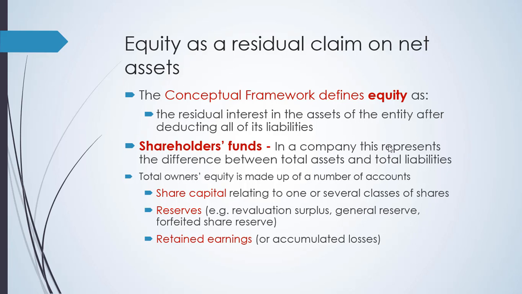In shareholders' equity, we have major accounts included. The first one is share capital. This is relating to the ownership and funds of the owners of the company. Reserves will include revaluation surplus, general reserves, forfeited share reserves, and other reserves by the company. Retained earnings are accumulated losses or accumulated income of the company.